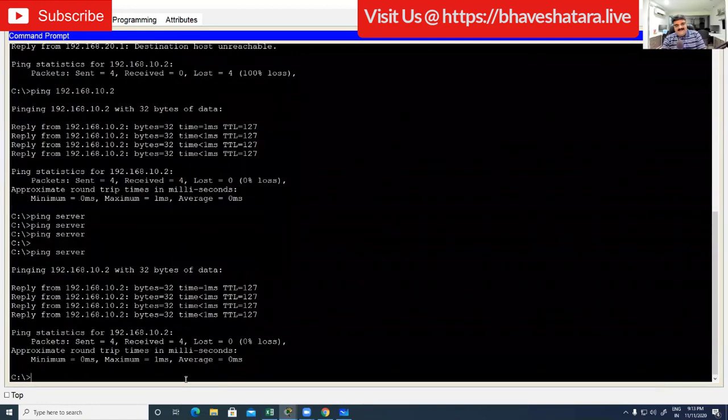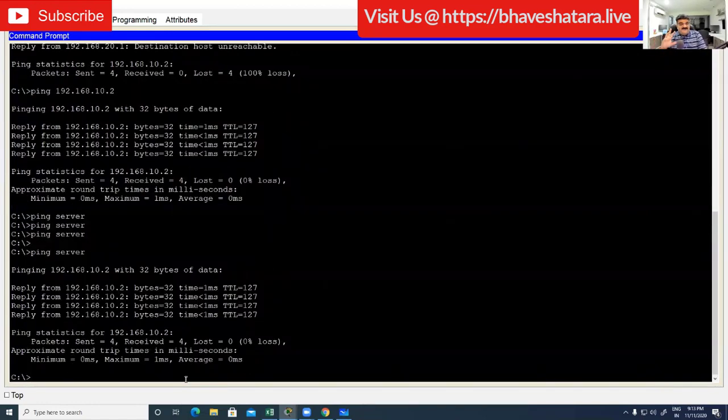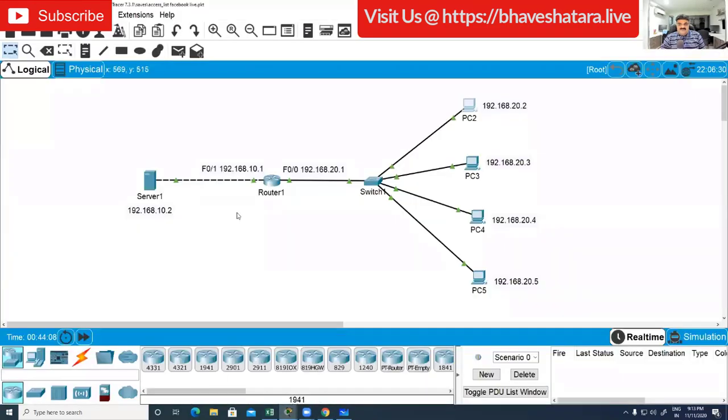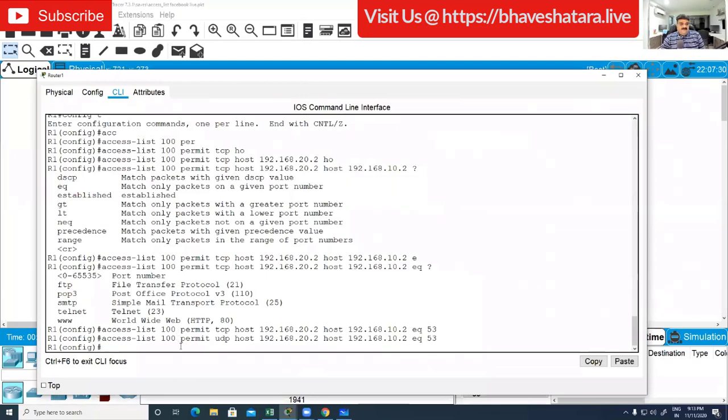So in this particular system, DNS is using both TCP and UDP. You have to allow both TCP and UDP in some cases, and keep this in mind. You will get this question in an exam for sure. I don't know about this particular exam, but in the previous exam, this was the question: select the protocol which uses both TCP and UDP, and DNS uses both. Sometimes you have to allow UDP as well. This is the perfect example, and that's why I configured DNS over here. Now it is done.